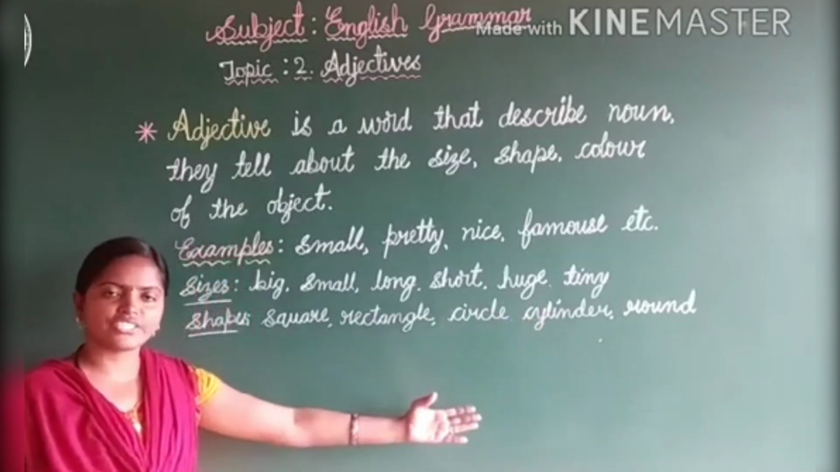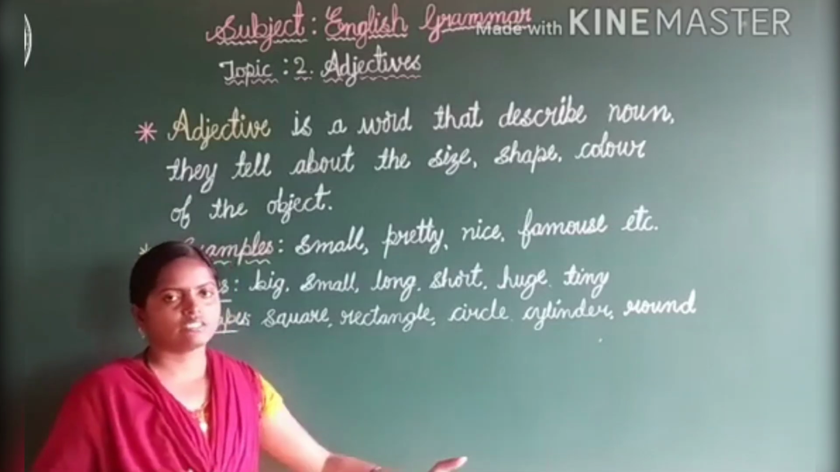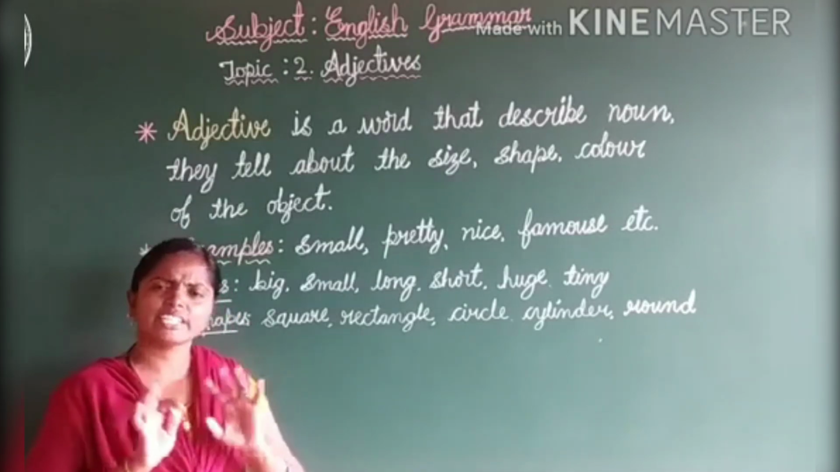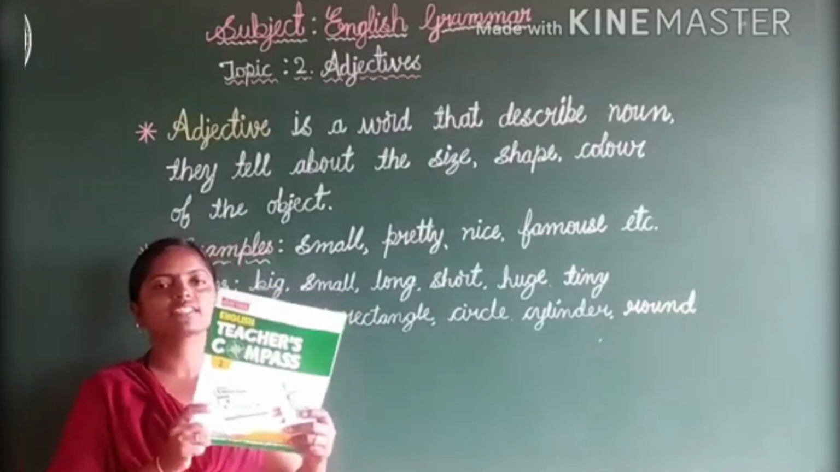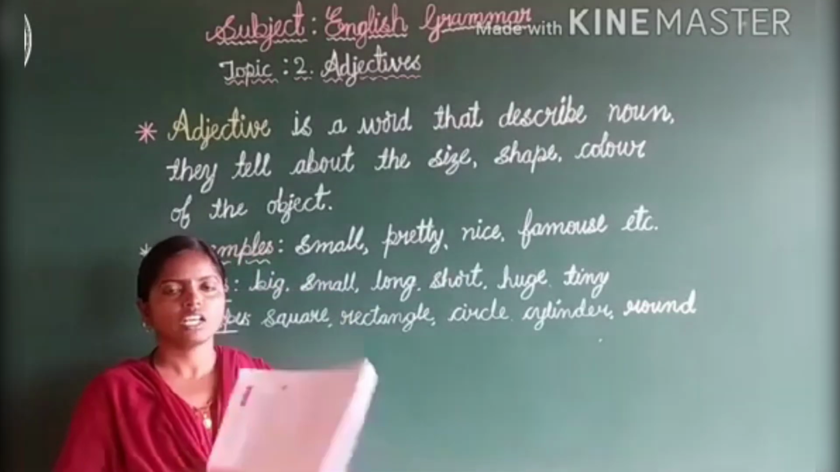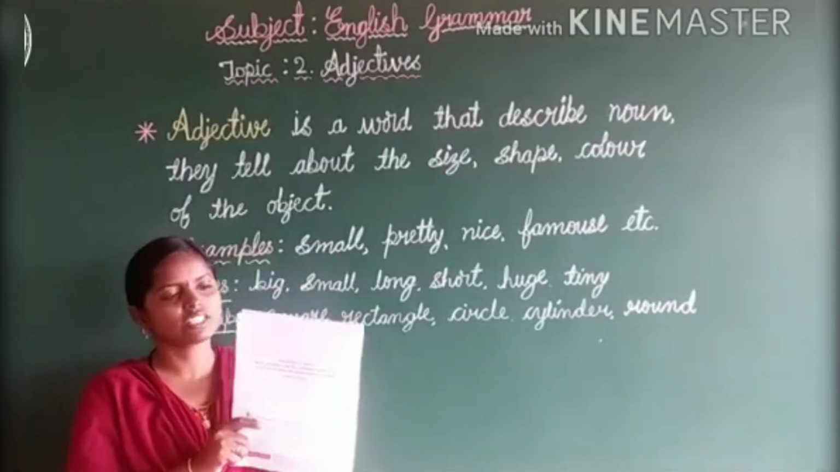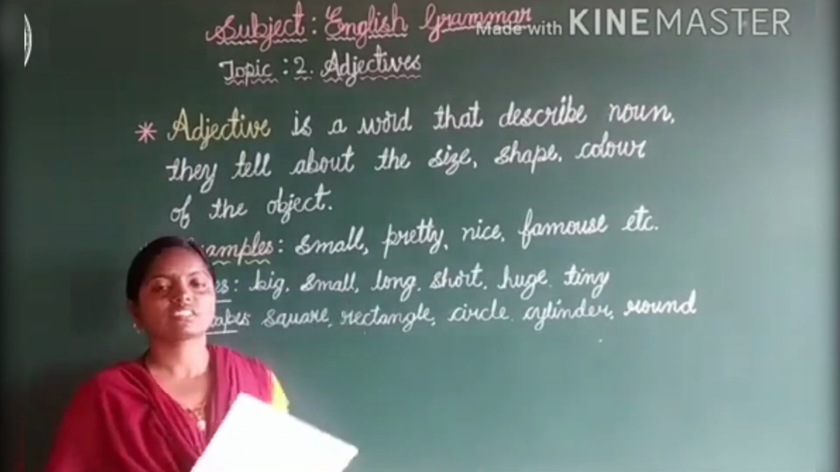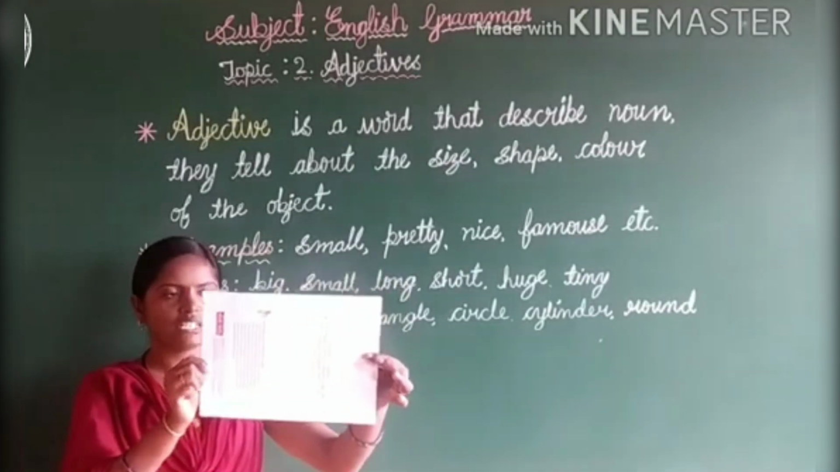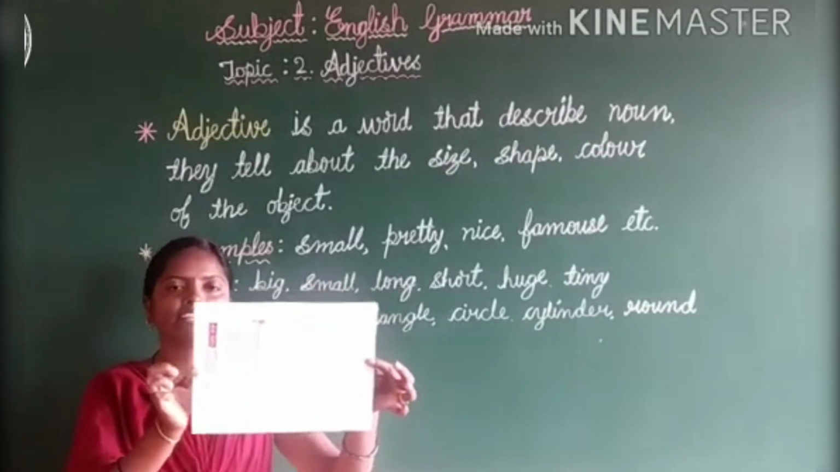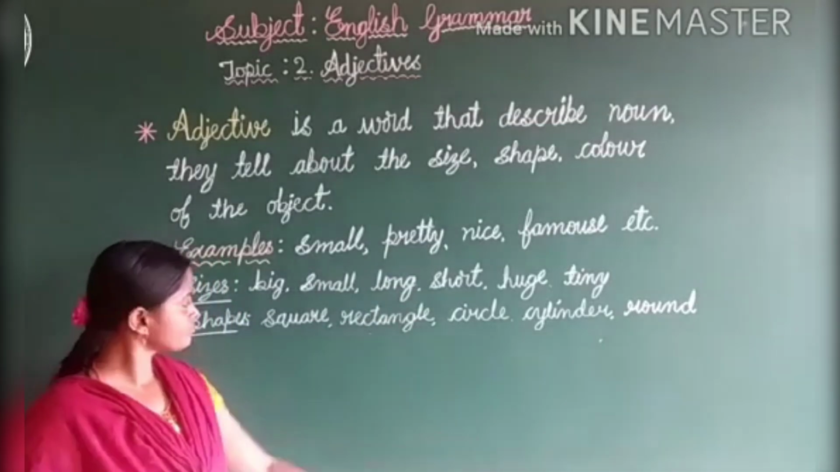Not only this, cone shape, okay. Then hexagon. Many shapes come. Just look at this now. You know what this is? This is a book. How does it look? This is in rectangle shape. Are you watching now? This is in which shape? Rectangle shape. So rectangle is an adjective.